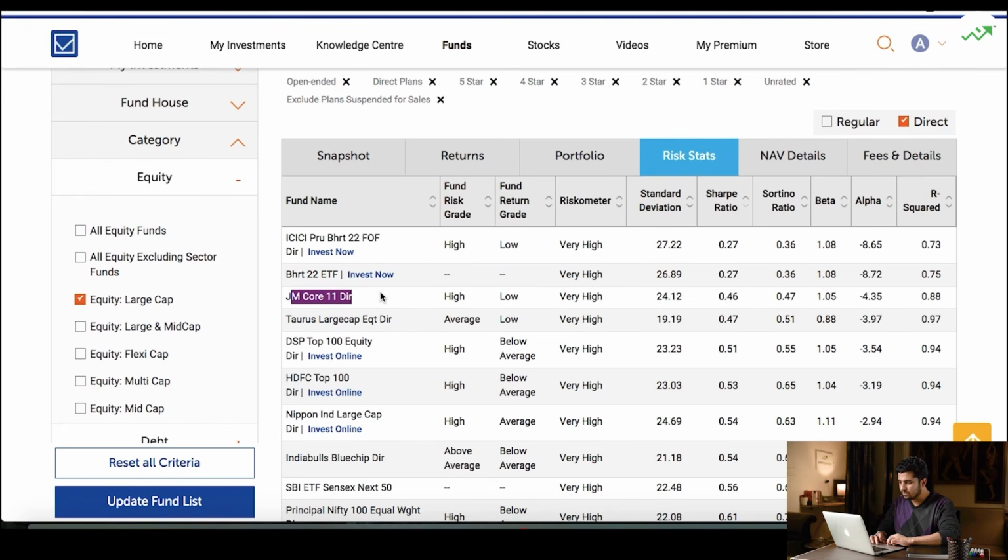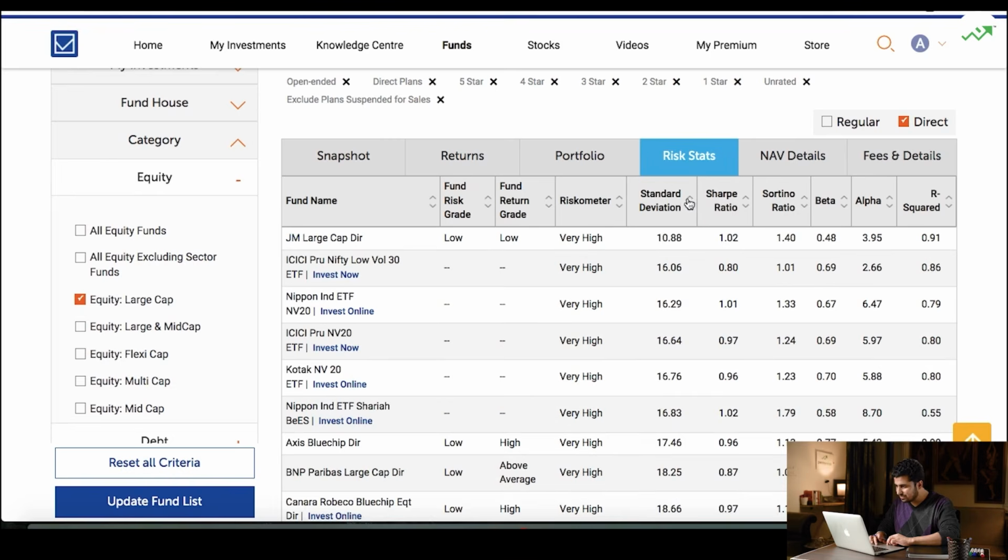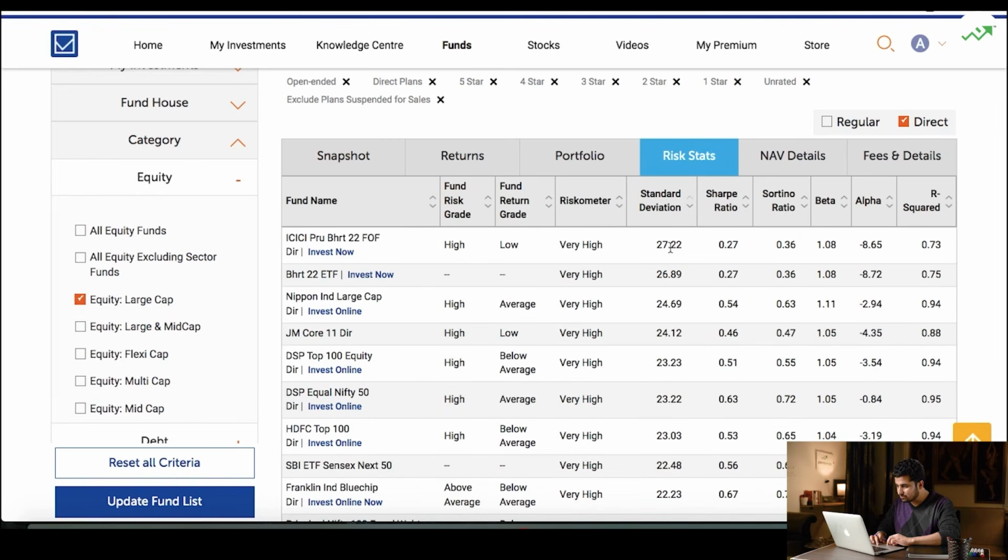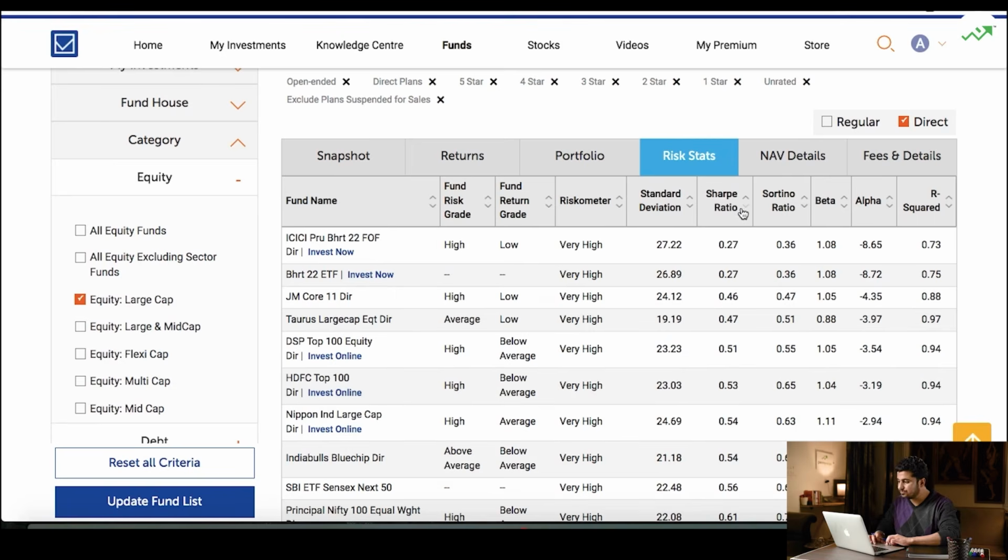Okay. So let's look at these, and I hope I looked at the right one in the standard deviation as well. Yes, 10.88, and 27.22 was FOF. So let's take this one, Nippon India, right? So 24.69. Okay. So just go back a bit once again. I'm sorry. Standard deviation range goes from 10.88 to 24.69. Okay. And now let's come back to Sharpe ratio.